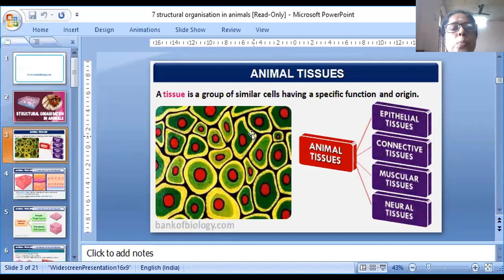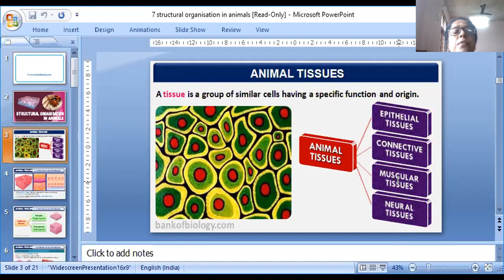A tissue is a group of similar cells having a specific function and origin. Basically, there are 4 types of tissue in complex organisms: epithelial tissue, connective tissue, muscular tissue, and neural tissue. We have already learned epithelial tissue and connective tissue. In this session we are going to learn about the muscular tissue.